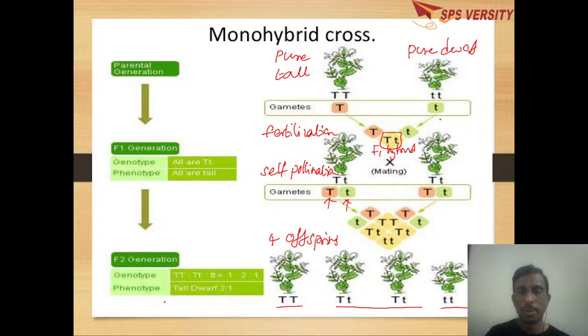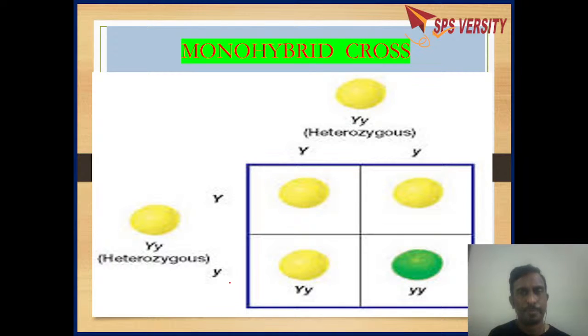That is, if you take the phenotypic ratio, the ratio is 3:1, number of tall plants to number of dwarf plants. When I take the genotypic ratio, that is the pure tall plants, homozygous, 1, heterozygous 2, and homozygous dwarf 1, that is the genotypic ratio is 1:2:1. So like this, in a monohybrid cross, he has taken only one character into consideration and started crossing.